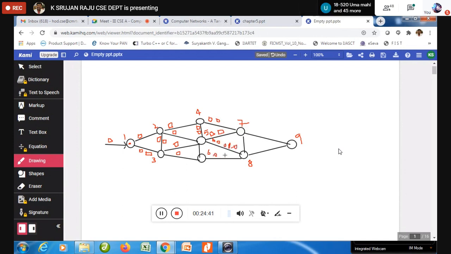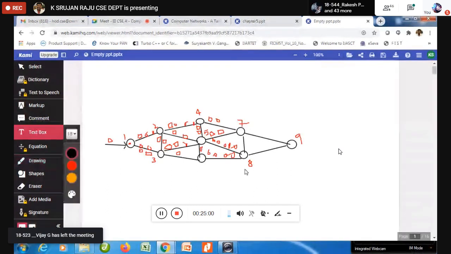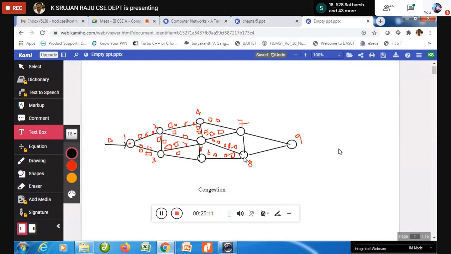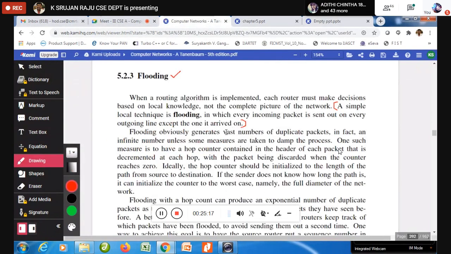After some time, what is going to happen? Your network is full of flood, full of packets, which may lead to congestion. Due to congestion, your network is flooded. This is exactly what you have to understand about flooding. Is it clear? Have you understood what flooding is?